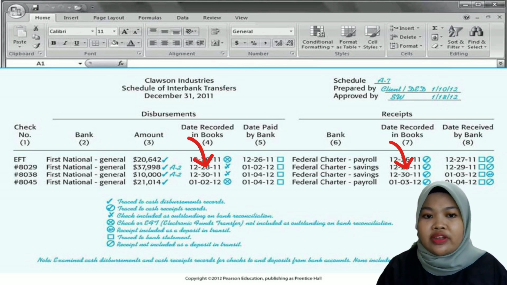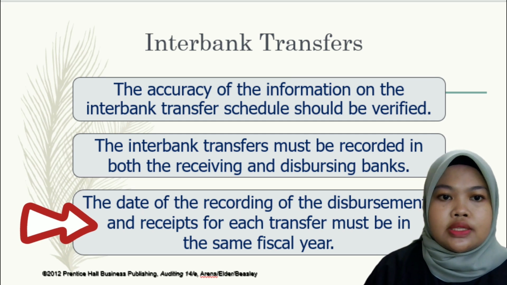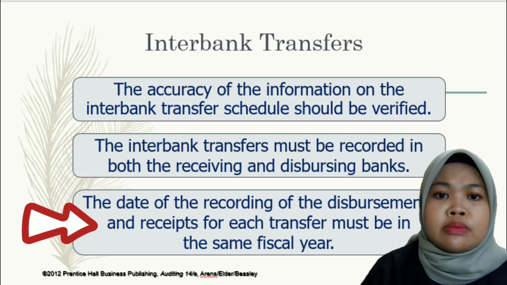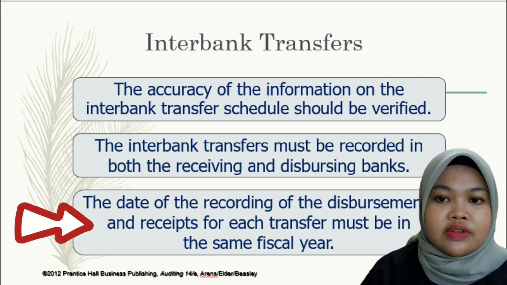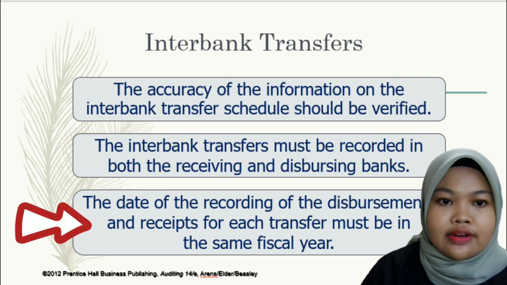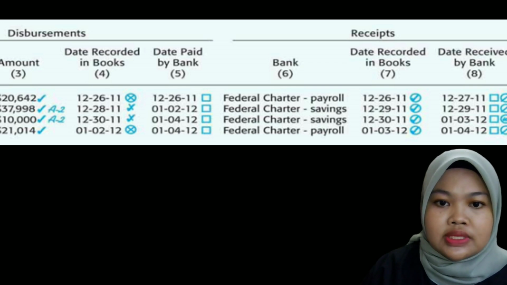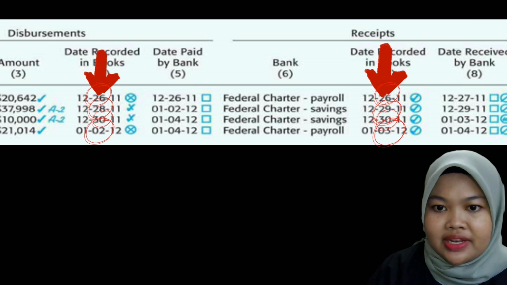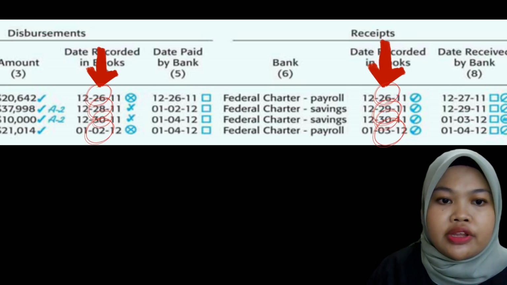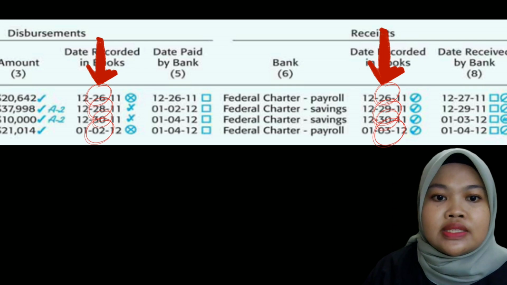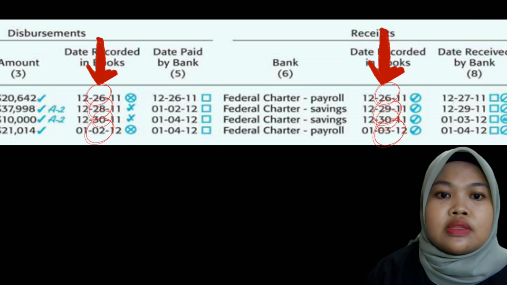For example, in this figure, the transactions are recorded in the cash disbursement record, and they are also recorded in the cash receipt. So it should be like this. For number 3, the date of the recording of the disbursement and receipt for each transfer must be in the same fiscal year. So the two dates recorded in the books at columns 4 and 7 in this figure are in the same period for each transfer. You can see it, right? So it means they are correct.